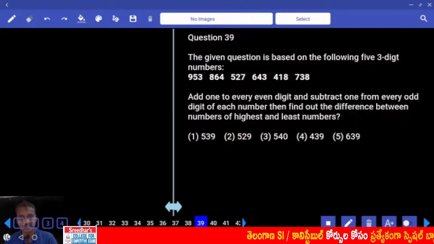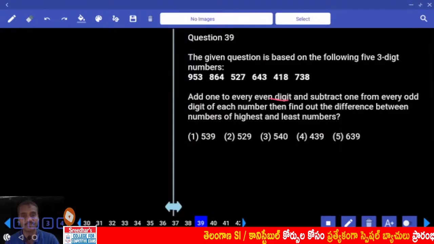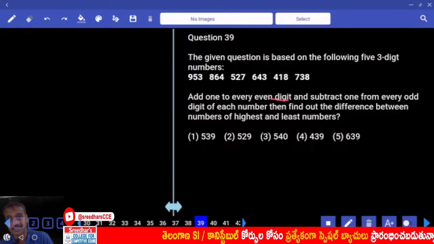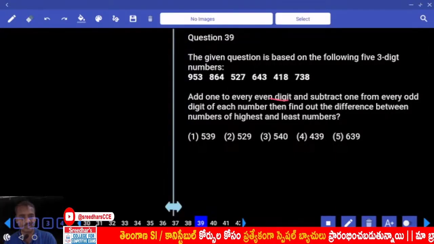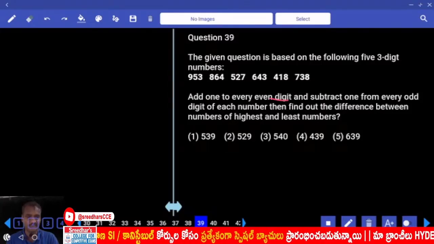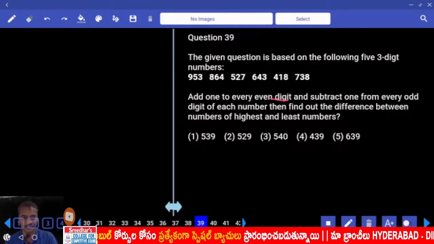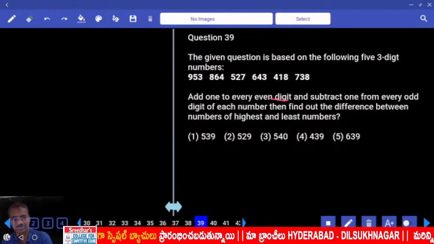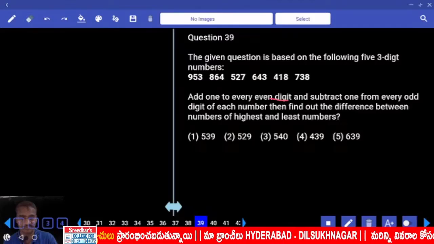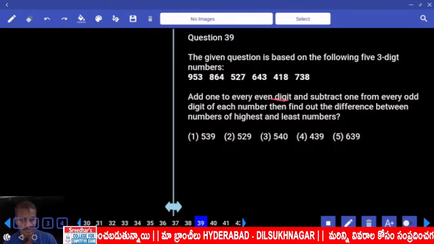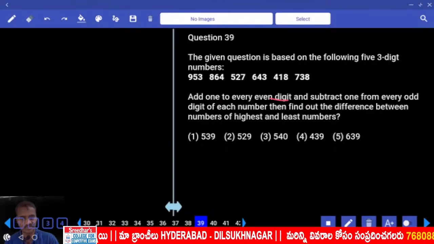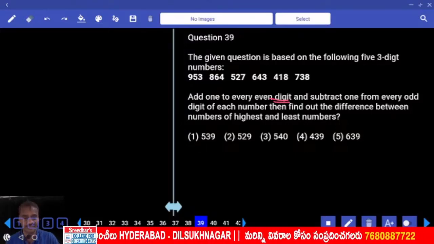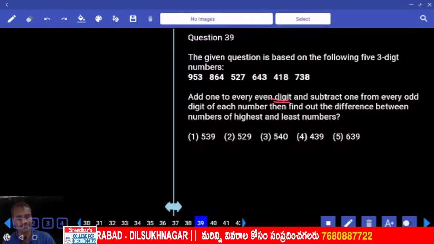Now in this 39, add 1 to every even digit, but not to an even number. Subtract 1 from every odd digit of each number. Then find the difference between the highest and the least numbers. Then tell me what is the difference we have. Clear? Add 1 to every even digit and subtract 1 from every odd digit.